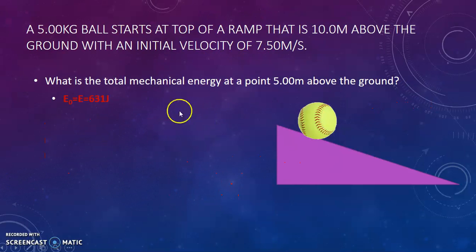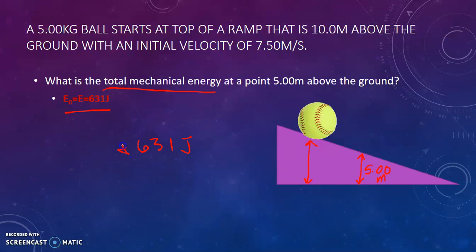Same scenario, but now it's asking what the total mechanical energy is at a point 5.0 meters above the ground. So we're starting at 10 meters, but it's asking for 5. Remember that since this is a frictionless surface, no mechanical energy is lost in the form of heat from friction, so the total mechanical energy should equal what we just calculated. So it's going to be 631 joules. Don't let that type of problem trick you.